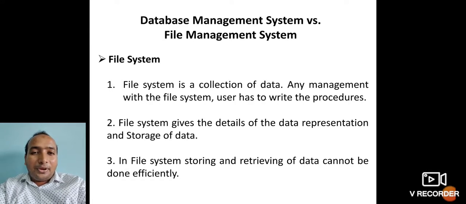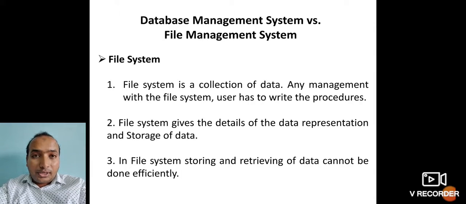So in our session, let us understand the file management system with respect to our database management system by having some simple points of difference. The first one, let us start with the file management system. As the name itself tells, here you are going to store the data, but the stored data is in the form of a file. And for managing that, you are using a system that is collectively called what? File management system.